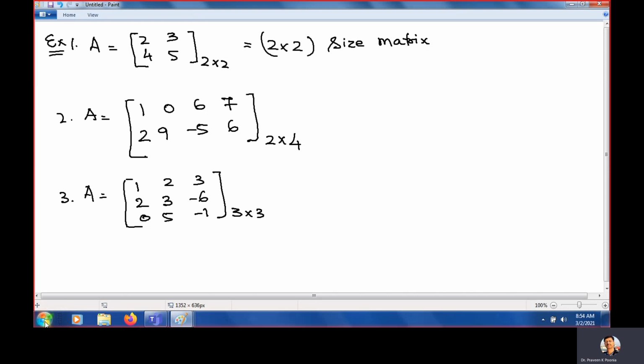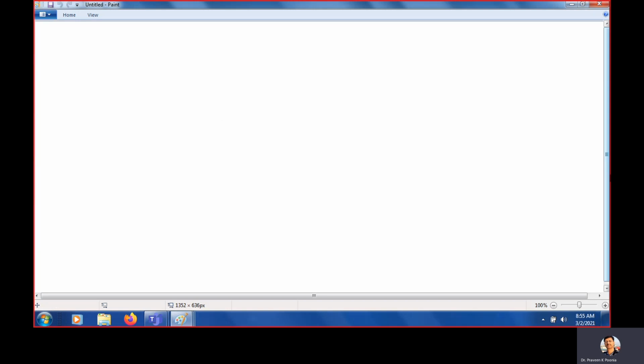Clear? So these are some examples of matrices. Now, like the previous slide, we will talk about the position of entries.